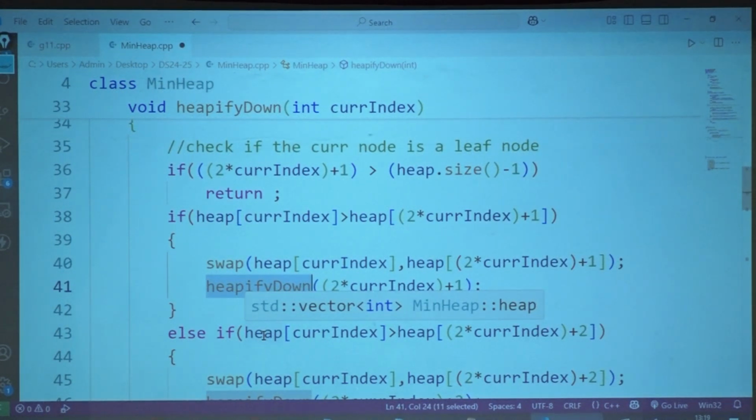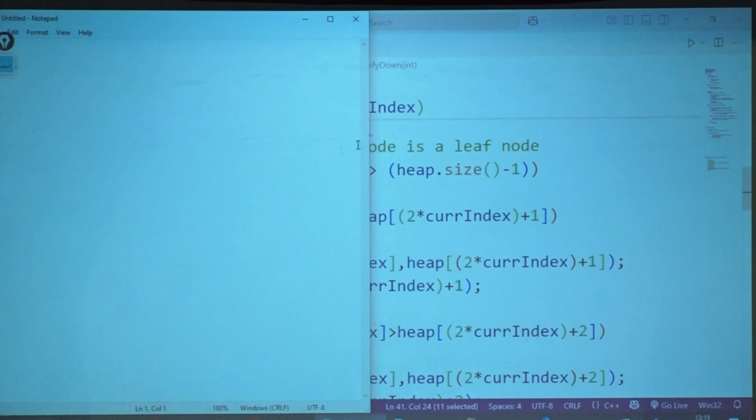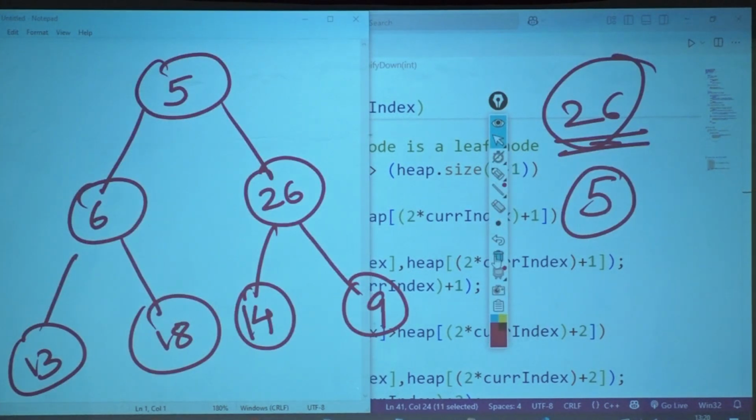ये तो swap हो गया. इसका जो child था वो था ये वाला. Understood? Wait. Now, this is my tree. Okay, guys?